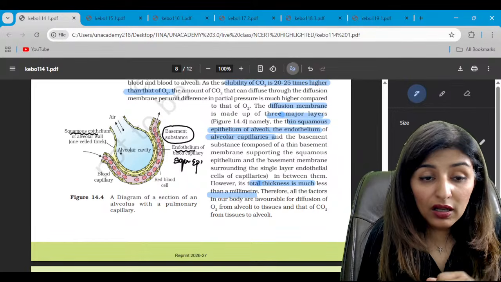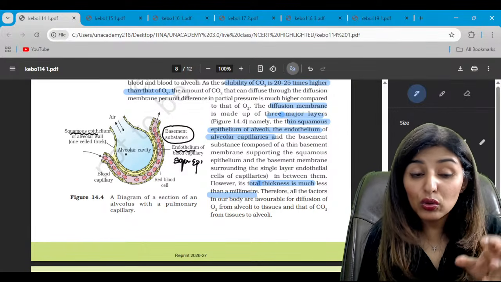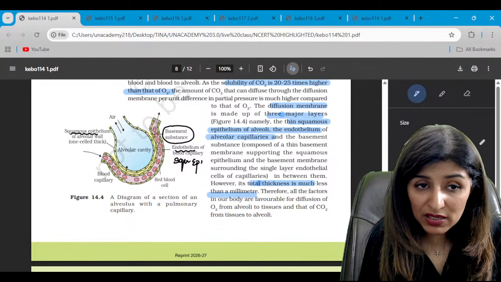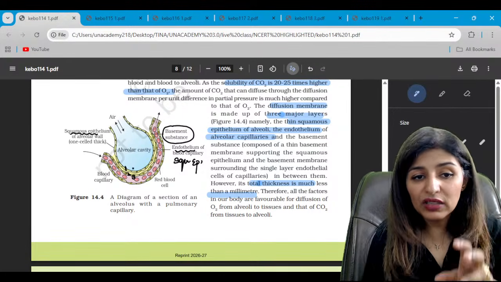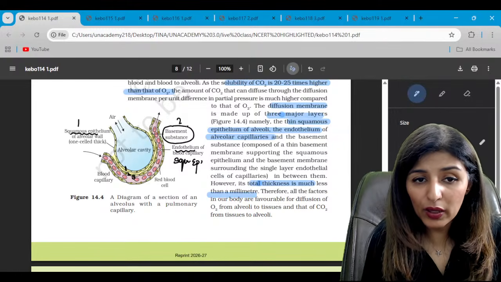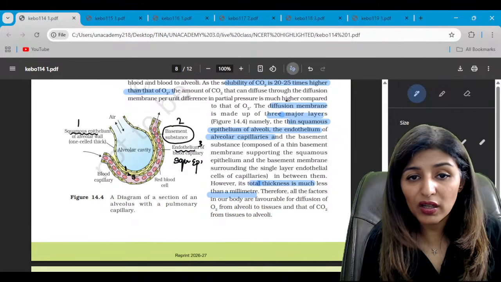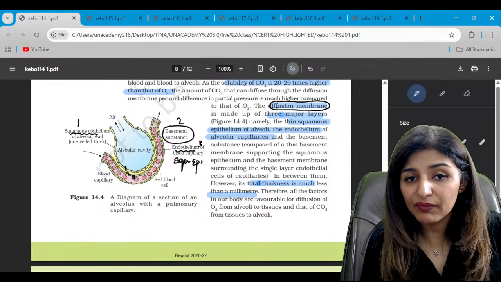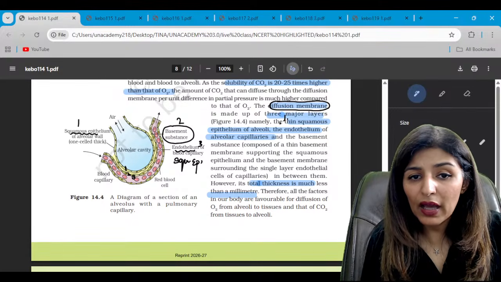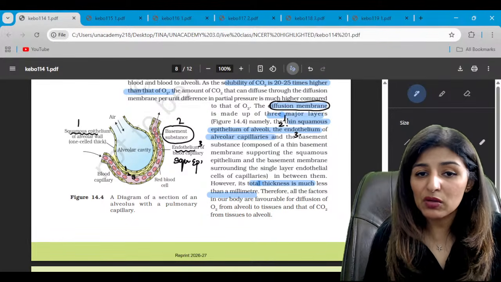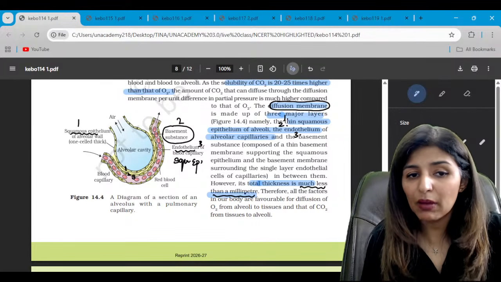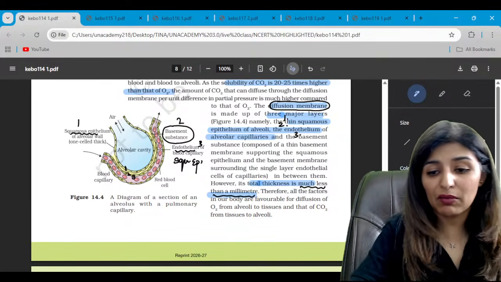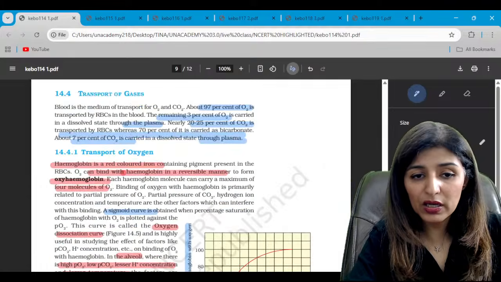So, gaseous exchange will occur through these layers. It will cross the squamous epithelium of alveoli, then the basement membrane, and then the endothelium, right? So these three layers, 1, 2, and 3, together form what? The diffusion membrane. Is it clear? What is the total thickness? It is less than 1 mm. And this is the diffusion membrane across which gaseous exchange will take place.